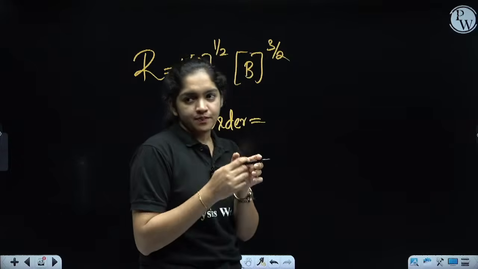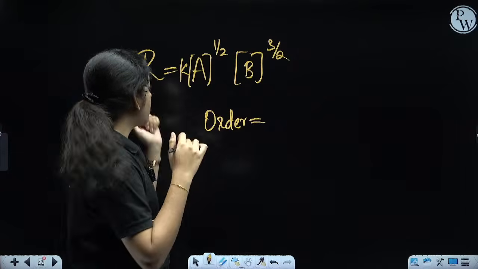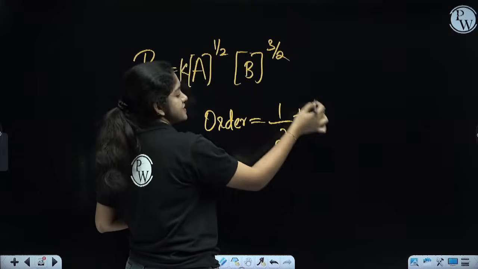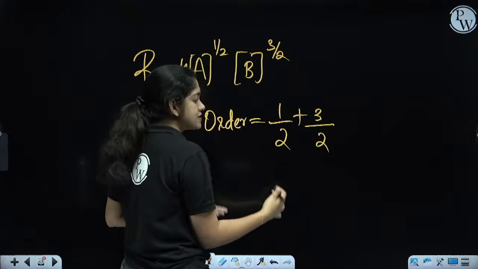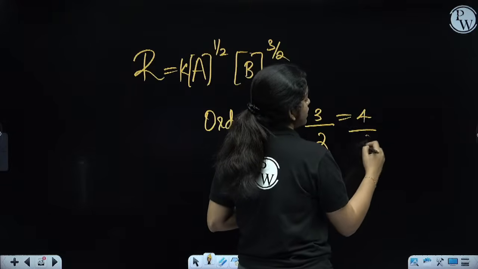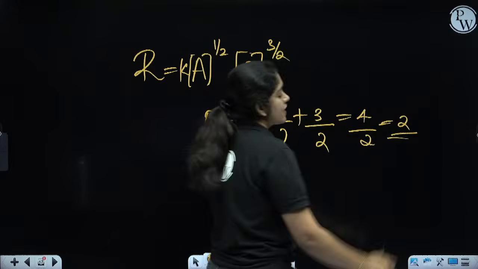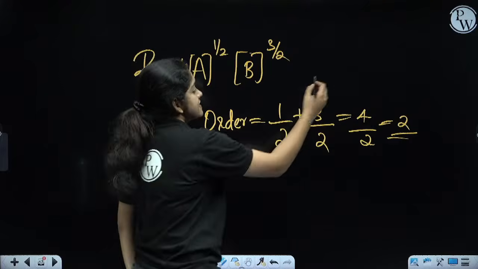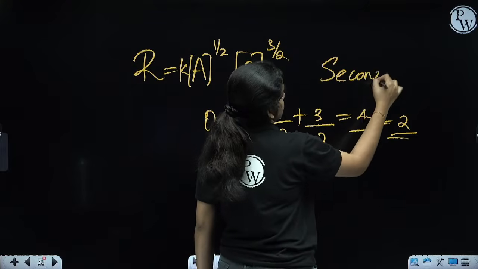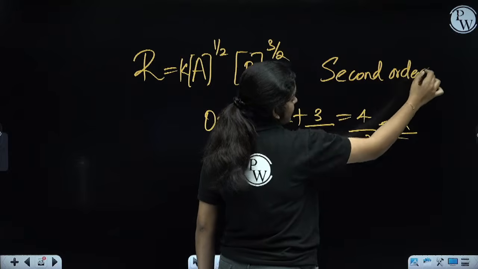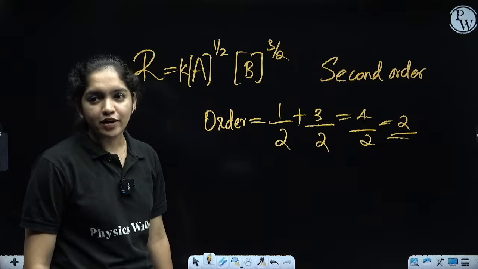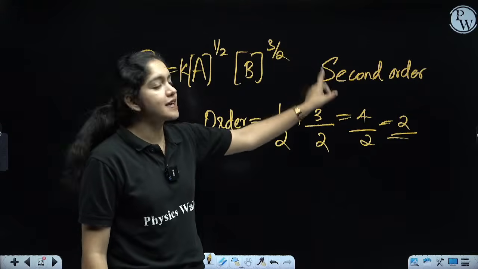So we can do it on the board. Order: first one, A raised to 1 by 2, so we write 1 by 2 plus. The next term is 3 by 2. Just add the powers, and we get 4 divided by 2. The answer will be 2. So what is the order of this reaction? If it is 2, it is known as a second order reaction. What's the name of this reaction? It's a second order reaction. It follows second order kinetics. Got it? This reaction is following second order kinetics.